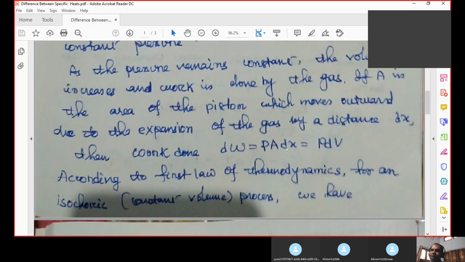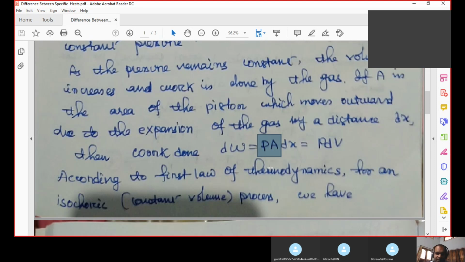So, what is the formula of work done? In your 11th class, or even in your first semester mechanics, you have learned about work done. So, what is work done? Work done is force into displacement. So force is pressure into area. So what is pressure? Pressure is force over area.